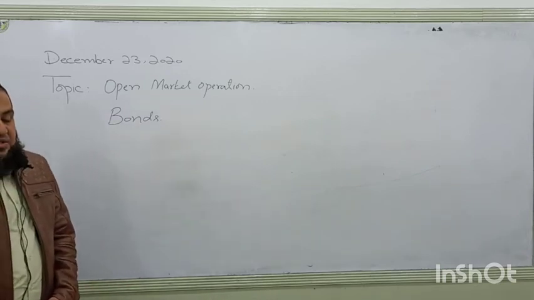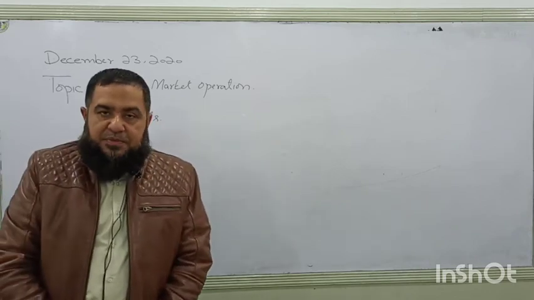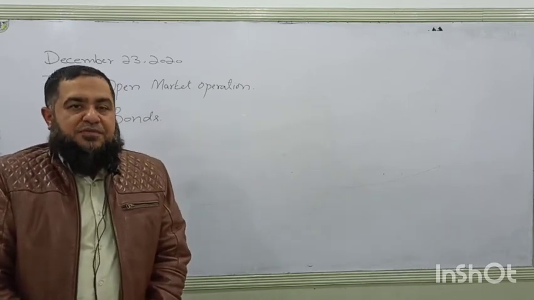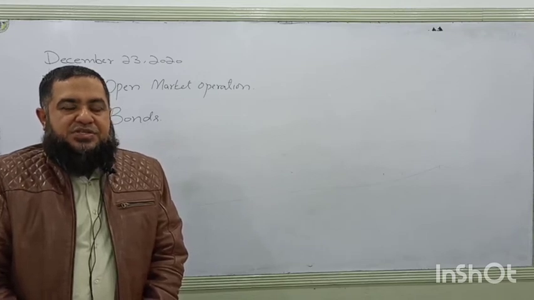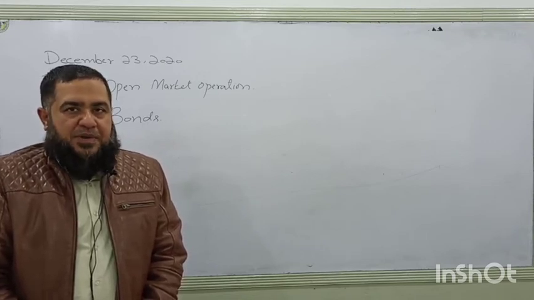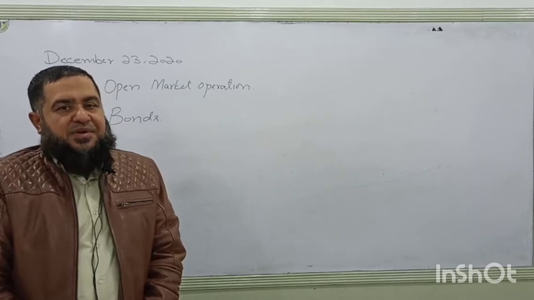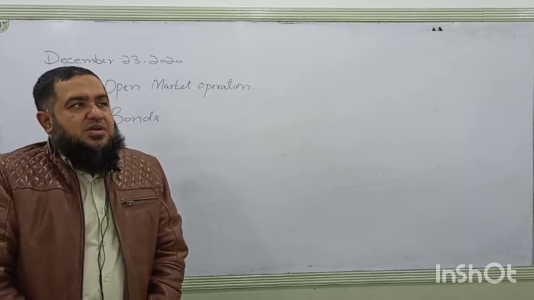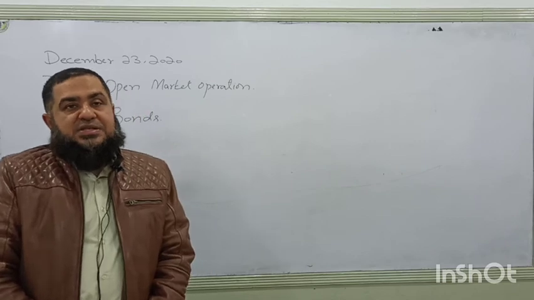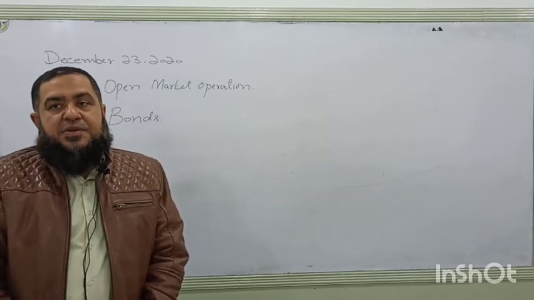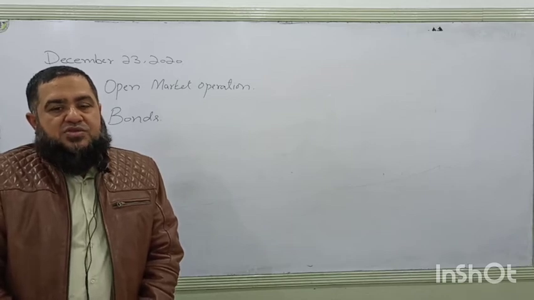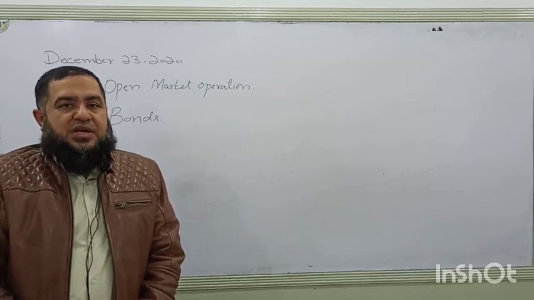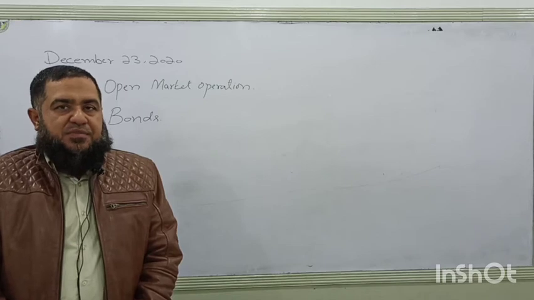When the central bank sells bonds to the public, it mops up money from the market. As a result, the money which is borrowed from the public is now used by the government. Alright, so the total money supply does not change. But here people are holding bonds instead of money, so they are going to earn interest after the maturity of that bond.